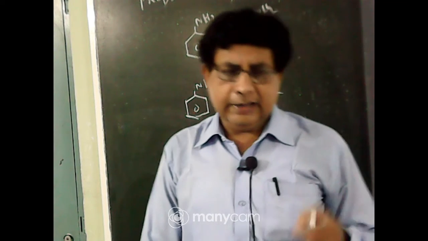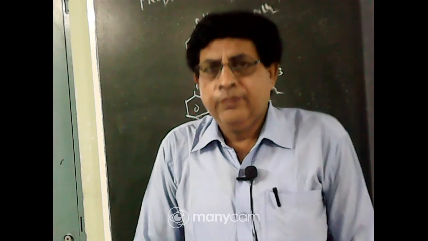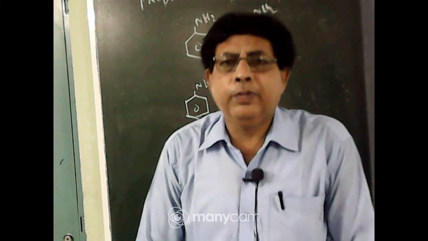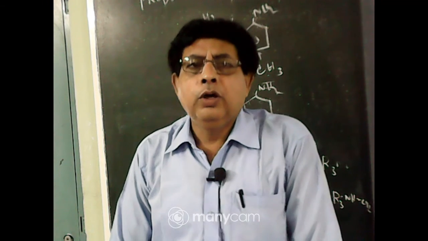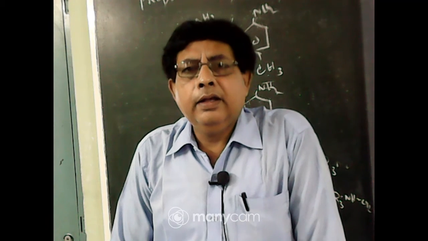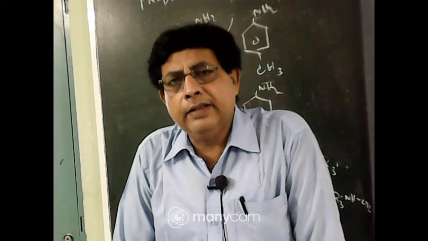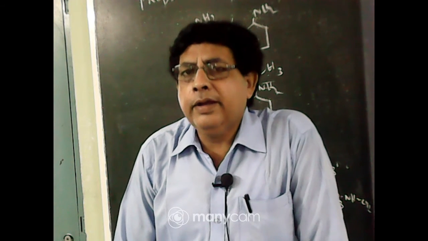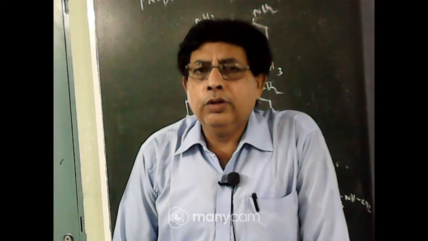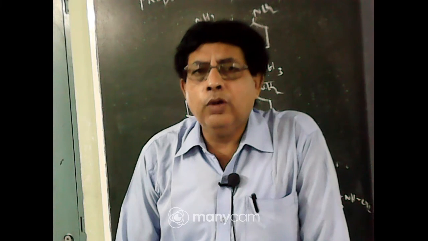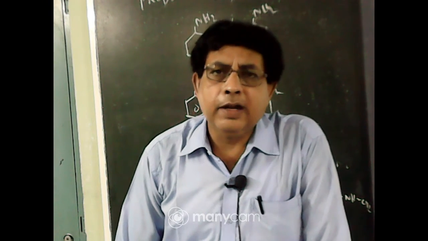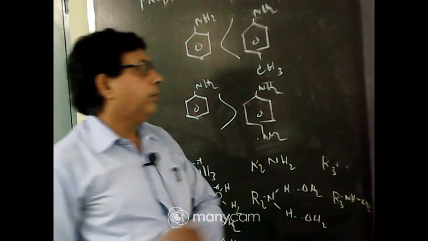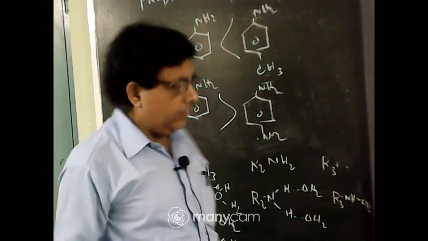The basic character is more prominent in para, then ortho, then meta. And if electron withdrawing group are present like cyano group or nitro group, then the basic character will decrease. And here the prominent effect is para position. That is meta position. If electron withdrawing group is present, it will be more basic than when present in para position. So this is the effect of substitution on basic character of aniline.